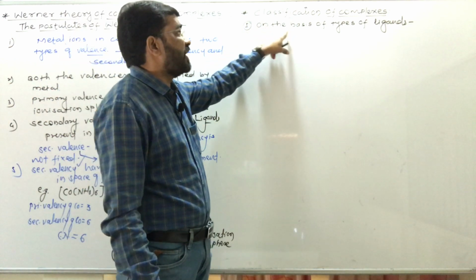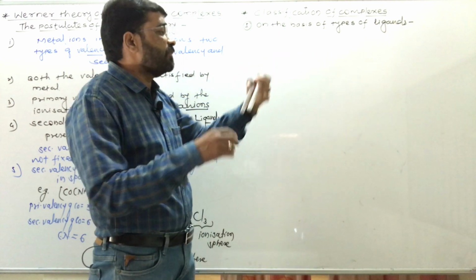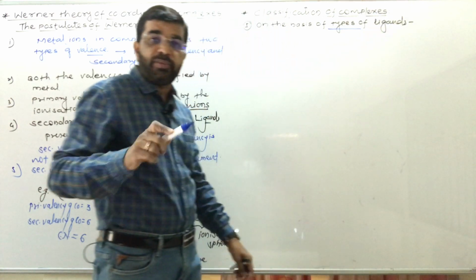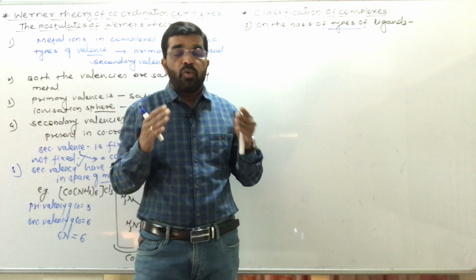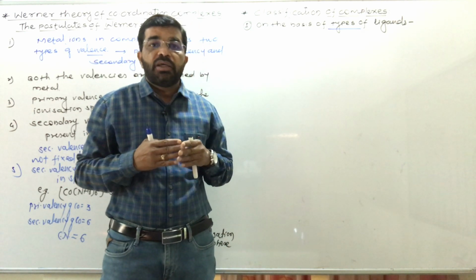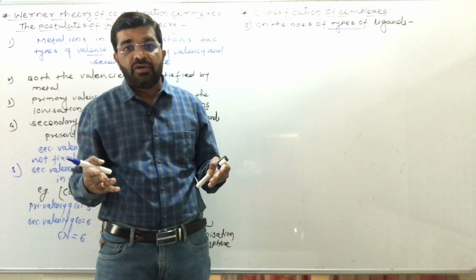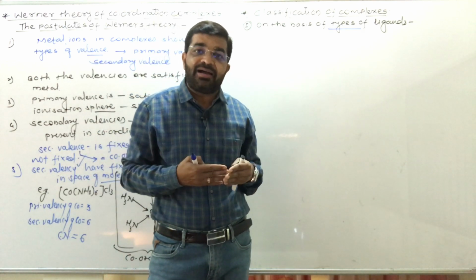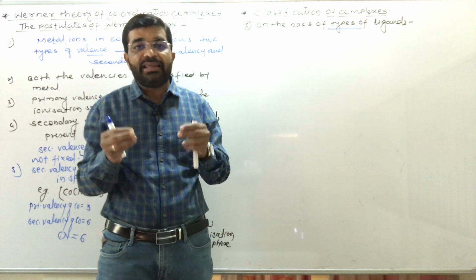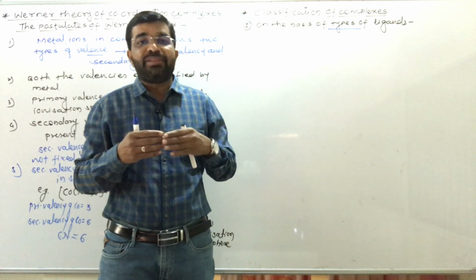Next point, classification of complexes. On the basis of the type of ligands attached to the central metal atom or ion, that is, what type of ligands are attached to the central metal atom or ion, whether the ligands attached to that central metal atom or ion are all the same type of ligand, or they are not the same.